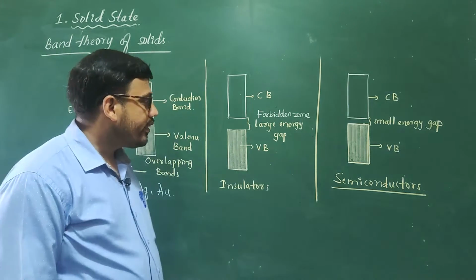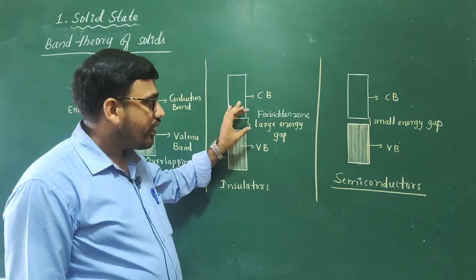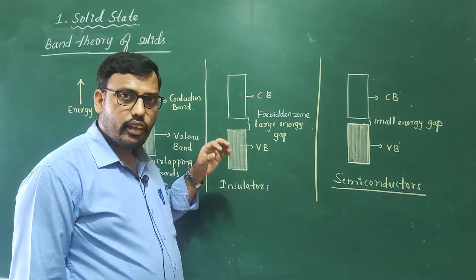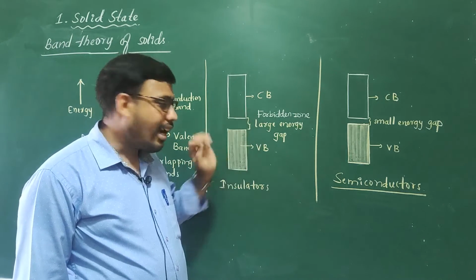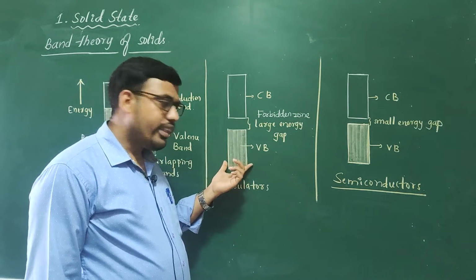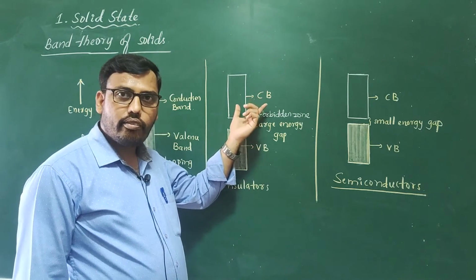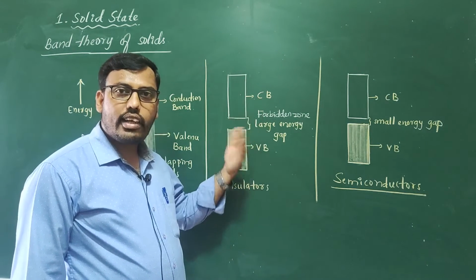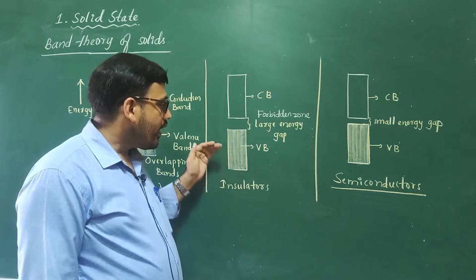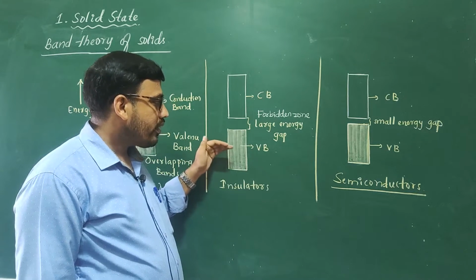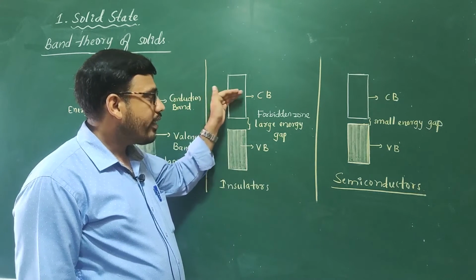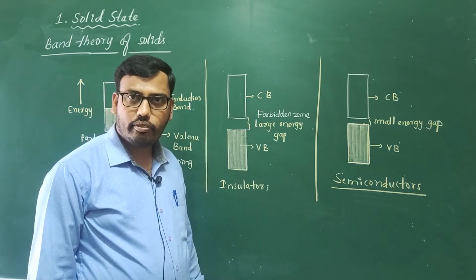Now what happens? If there is a large energy gap between the filled valence band and the empty conduction band, then under an applied electric field, electrons cannot jump easily from the valence band to the conduction band.